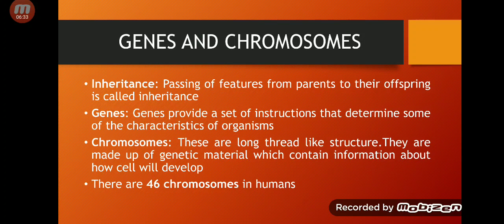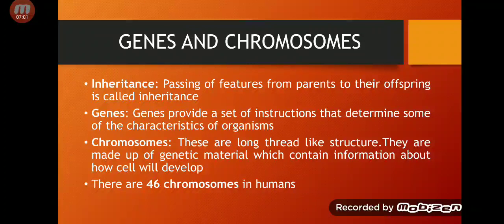Look, I will repeat this slide. Inheritance, the passing of features from parents to their offspring, is called inheritance. Genes provide a set of instructions that determine some of the characteristics of an organism, for example, eye color, hair color, weight, wrist size, your body structure.